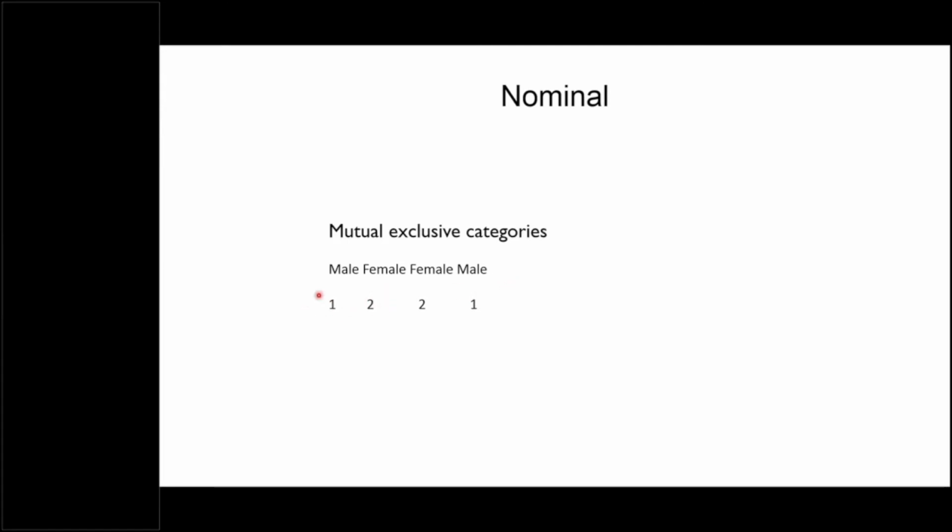This 2 is not more than 1 actually, and there is no point in trying to measure the difference between 1 and 2. 2 minus 1 is not 1 actually, because these are exclusive categories. So such kind of data, when we collect it for our research, falls under the nominal scale.